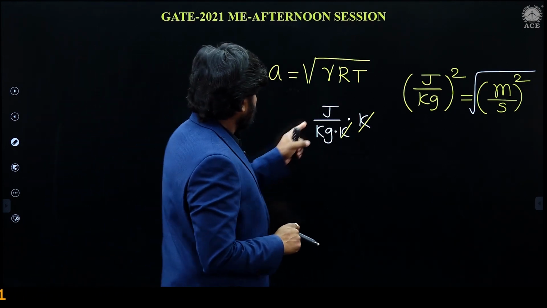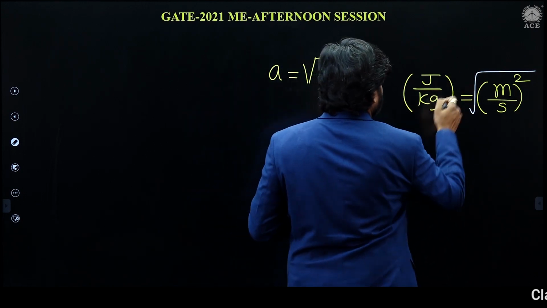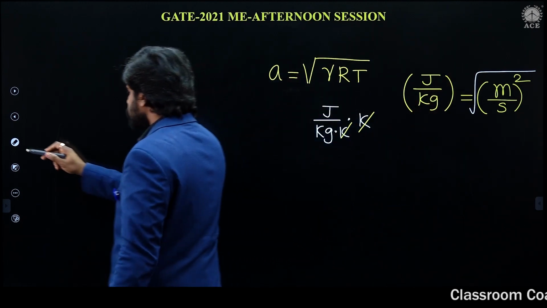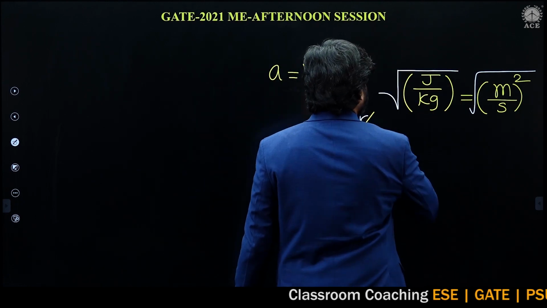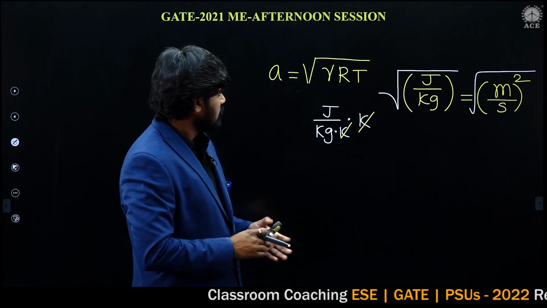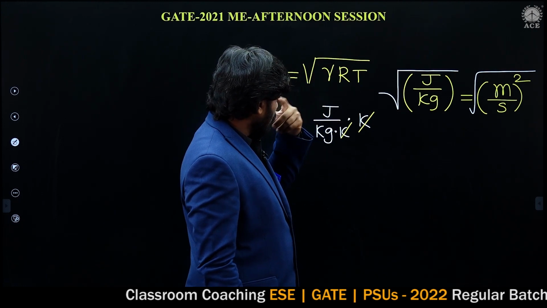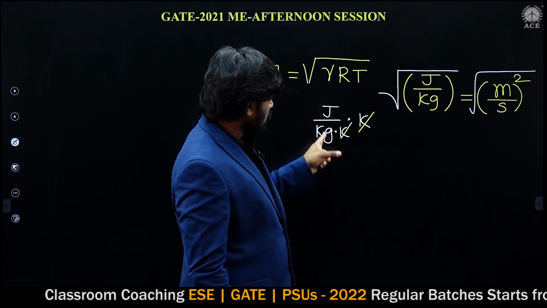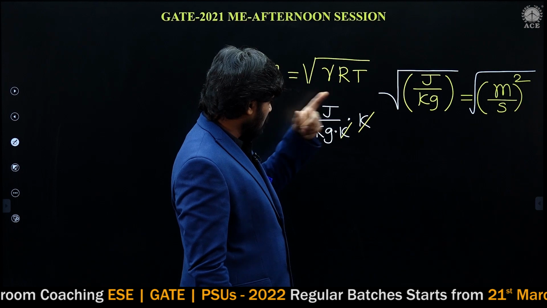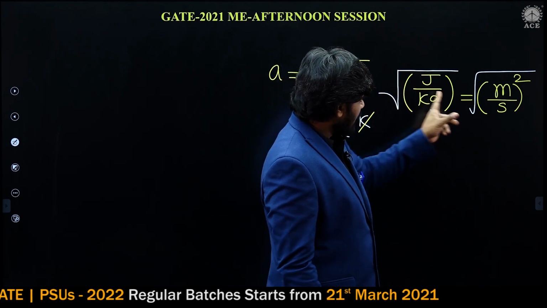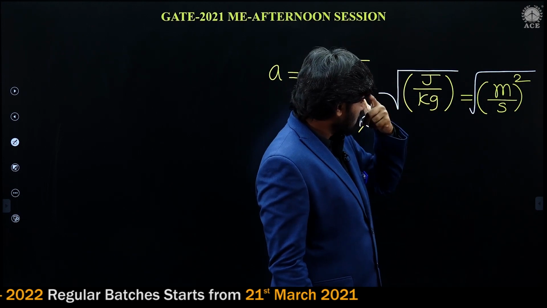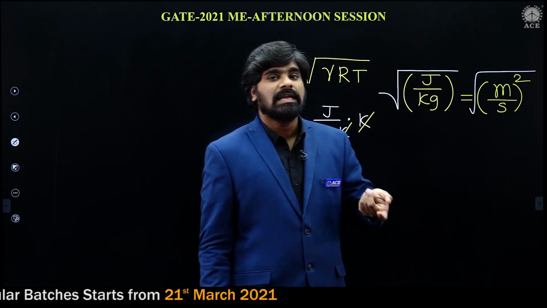Please concentrate. Under root gamma RT: gamma has no unit, R should be joule per kg Kelvin, temperature must be Kelvin. Kelvin cancels, leaving joule per kg under root. What is joule per kg?